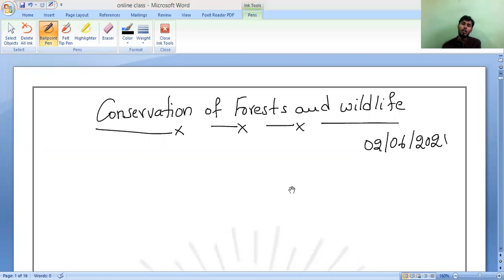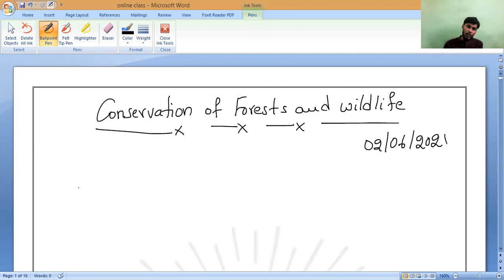As we know, in last class we have studied the adverse effect of deforestation. What are the consequences which we are going to face because of deforestation? It means large scale cutting down of forest trees. It is the destruction of natural habitats of wild animals as well as wild birds. Is it yes or no? If we keep on doing deforestation to an extreme level, cutting down the forest trees, then it will cause destruction of natural habitats.